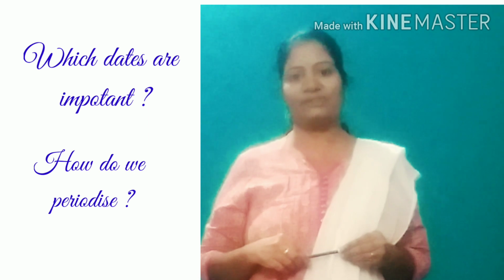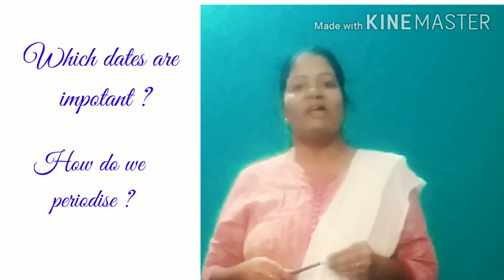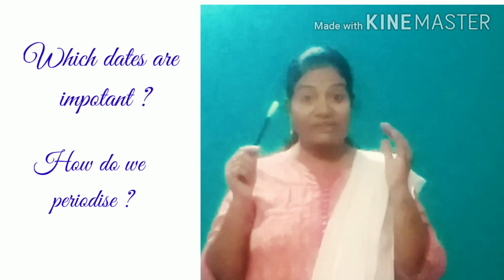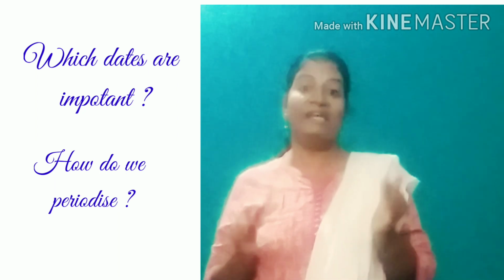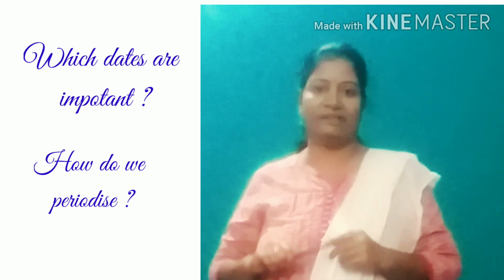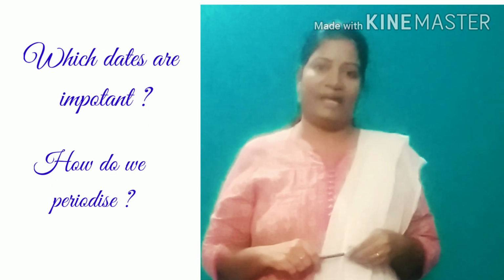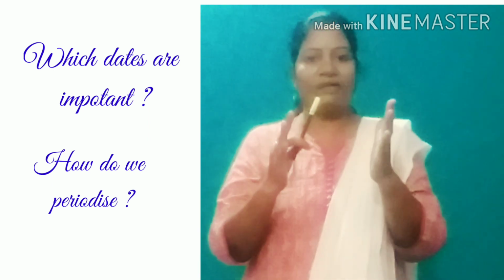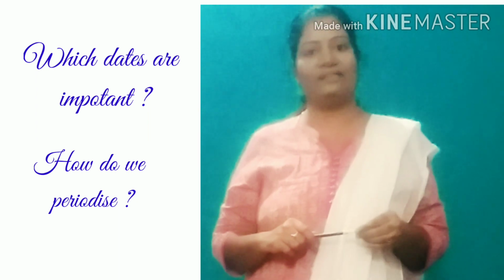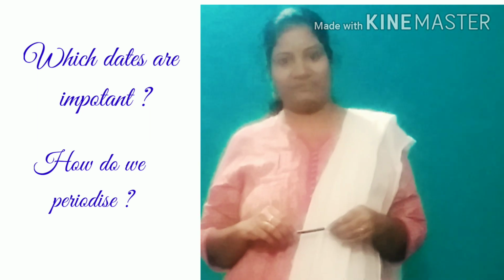For example, I gave so many examples, and one more example I will tell you. In our Indian history also, we divided into different periods: ancient period, medieval period, modern period, so that we can identify in which period who ruled India, in which period India was developed, in which period so many projects were conducted, which king introduced gold coins or silver coins, and in which period they gave importance to architecture.